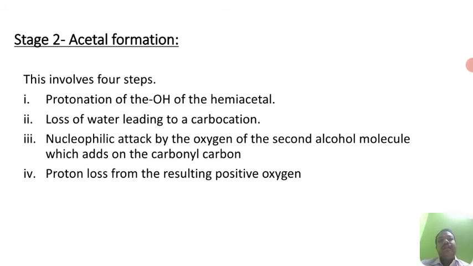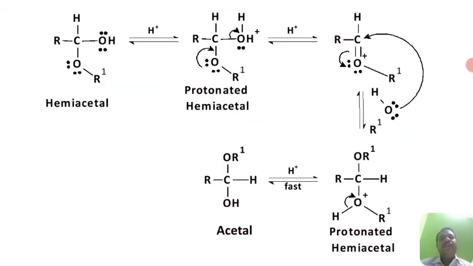Second step, there is a loss of water leading to a carbocation. Third, the nucleophilic attack by the oxygen of the second alcohol molecule, which adds on to the carbonyl carbon. Fourth step, proton loss from the resulting positive oxygen. So we will see that. So this is hemiacetal. I have written protonated hemiacetal. So hemiacetal will be in equilibrium with the protonated hemiacetal because this reaction is carried out in an acidic solution.